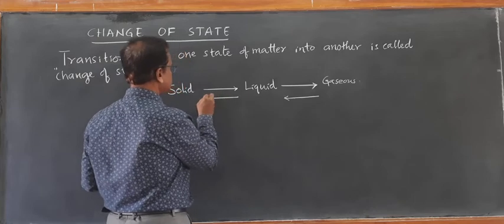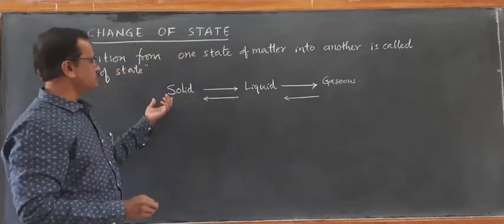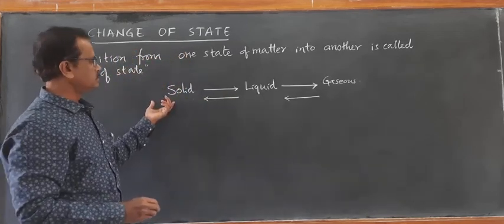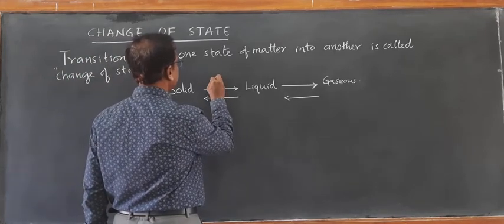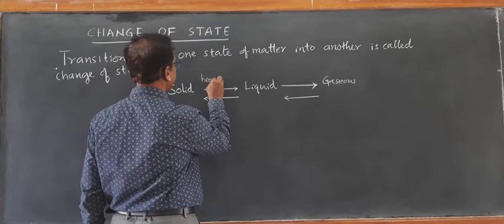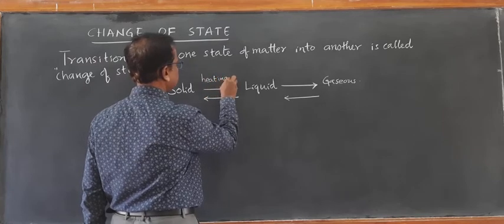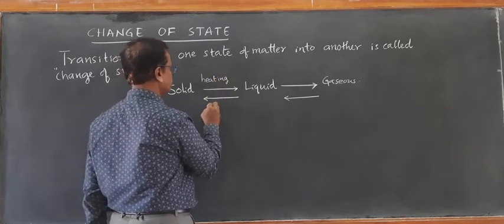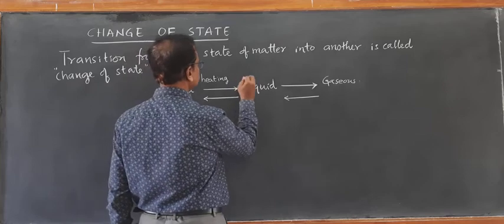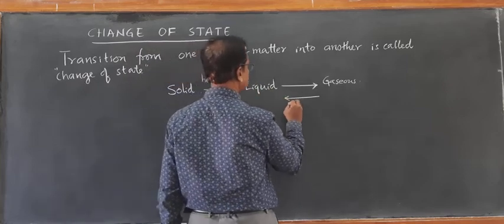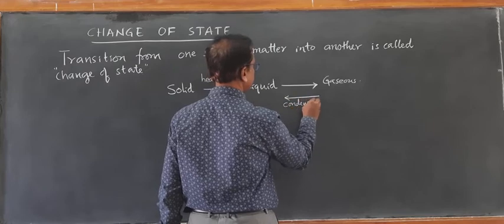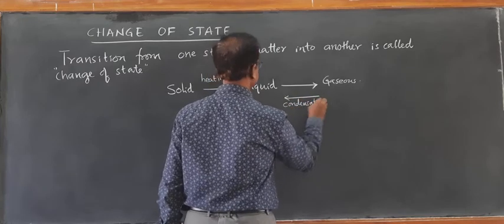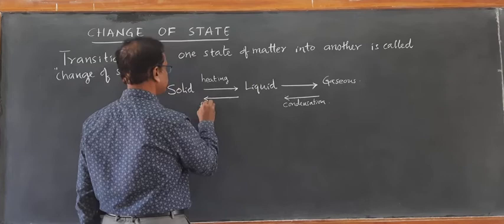When the liquid is cooled sufficiently, it freezes to form solid. So in the first case it is on heating, in the second case it is cooling. Condensation, freezing.